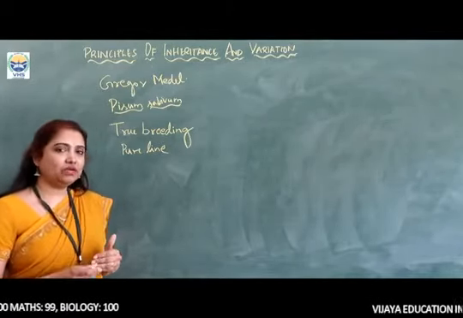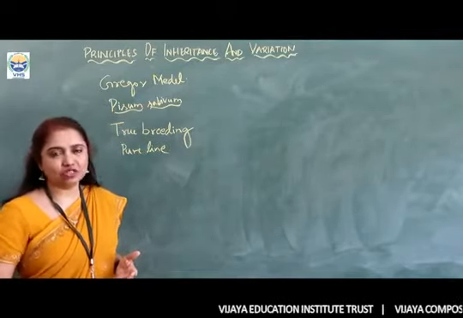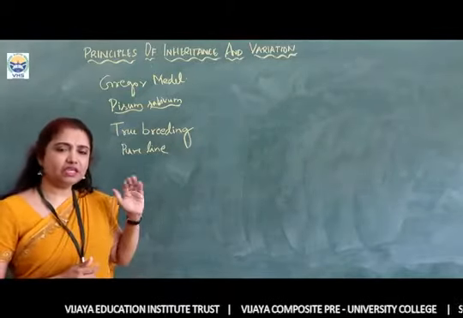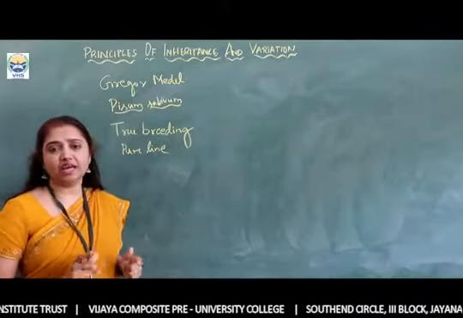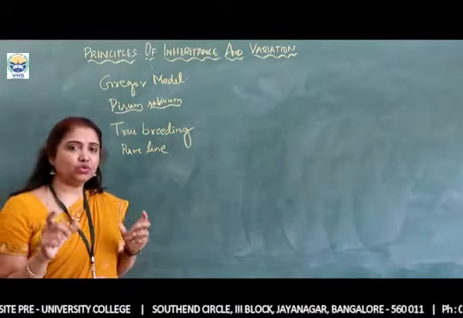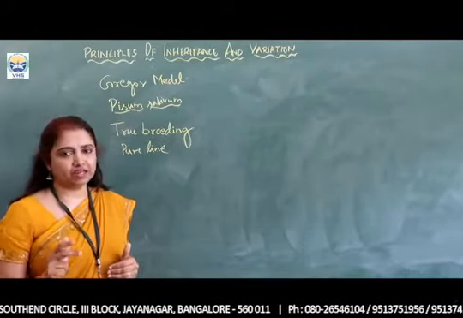As I was talking about the different ratios or the laws which have been brought about by Mendel, he considered 7 characters. There are many characters in the pea plant, but however, he considered only 7 contrasting traits of a character.